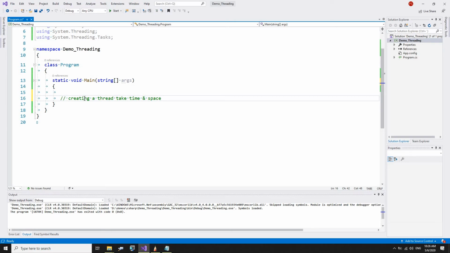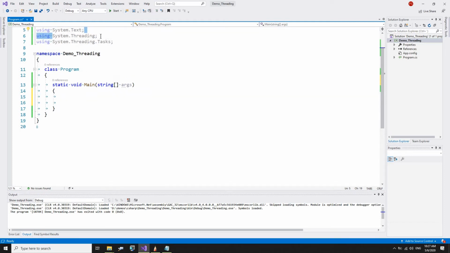So the point is that whenever we create a thread, we should remember that thread is an expensive resource, so we should be very careful before we create thread. So let's get started. How do we create a thread? So a thread in .NET can be created by using the class thread. Class thread resides in system.threading namespace, which is here.